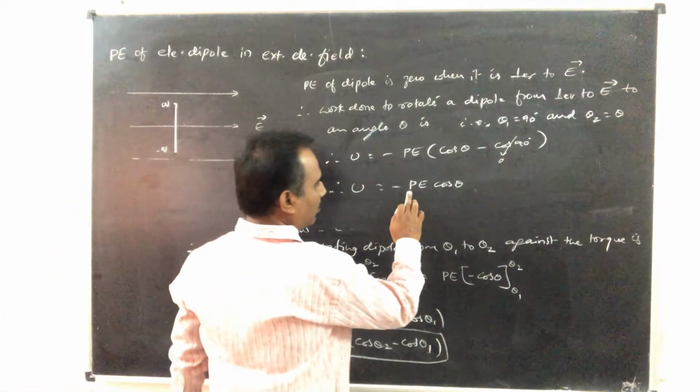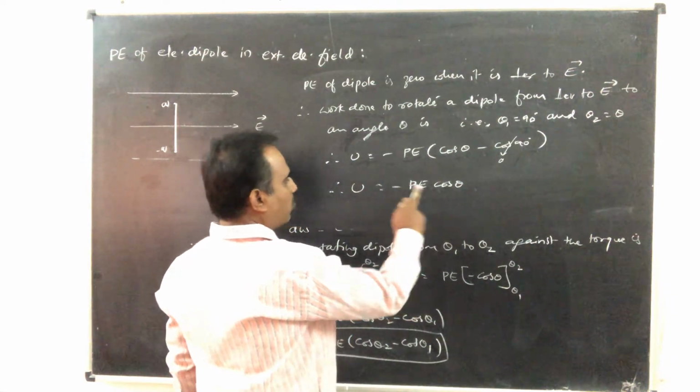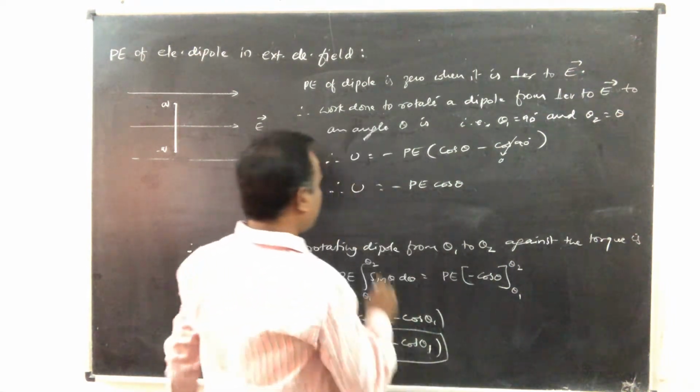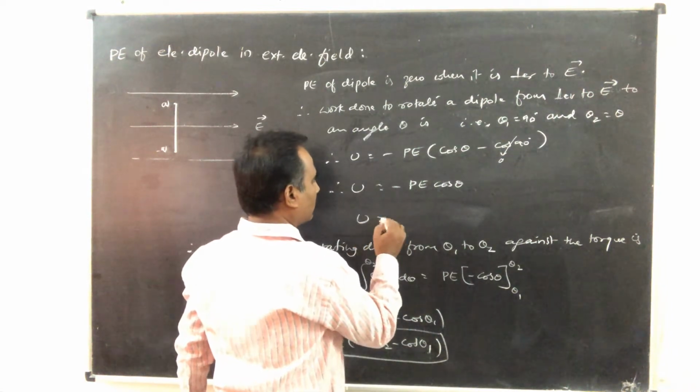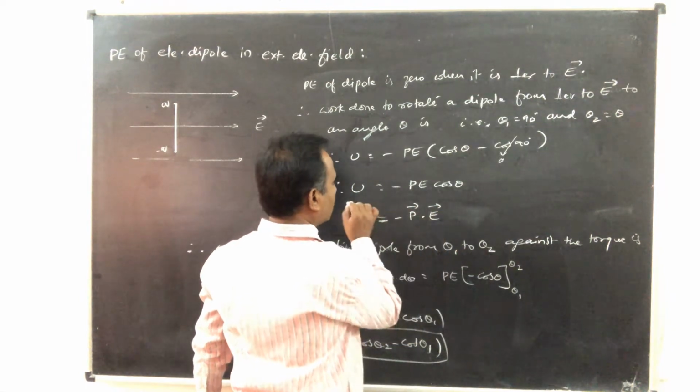So this dipole moment is a vector, electric field is a vector, potential energy is a scalar. Therefore, you can write this equation as a dot product. So minus of P dot E, like this.